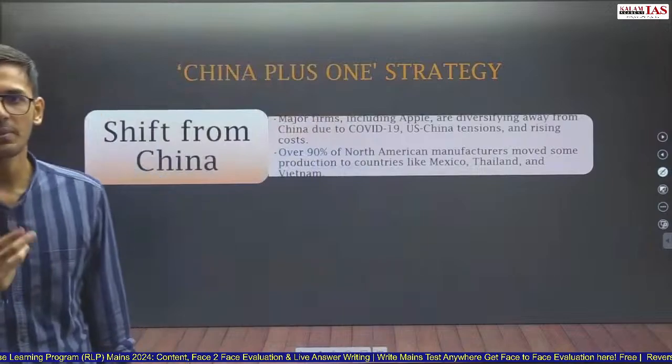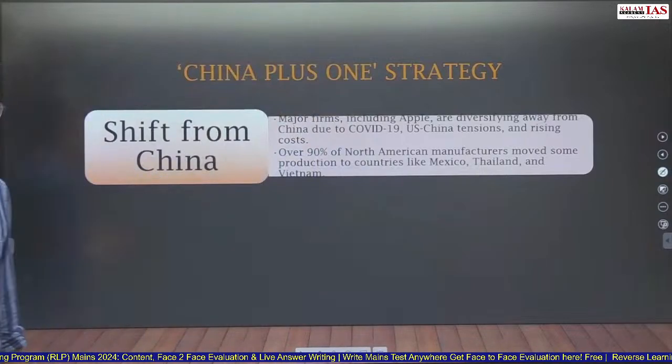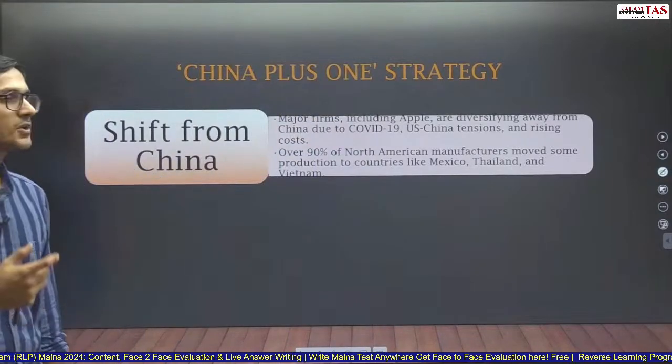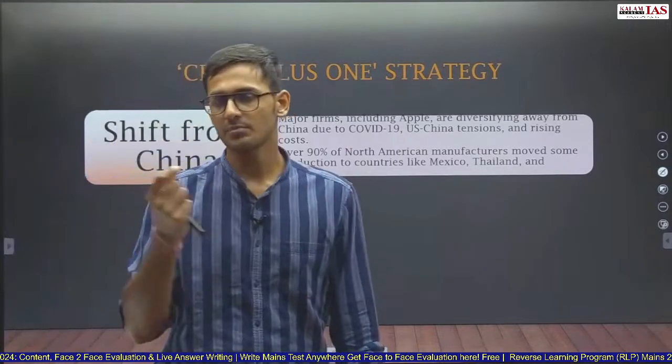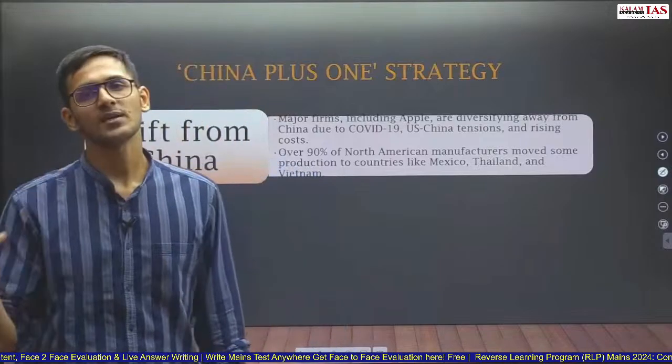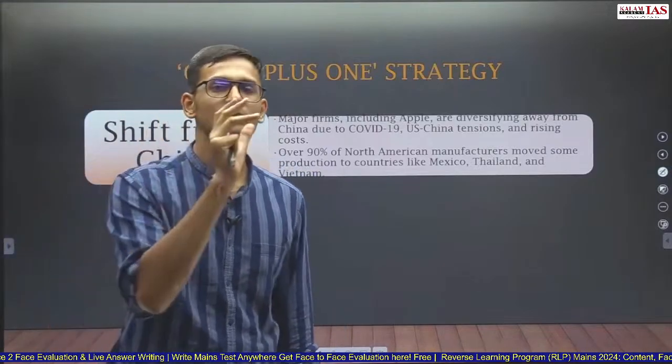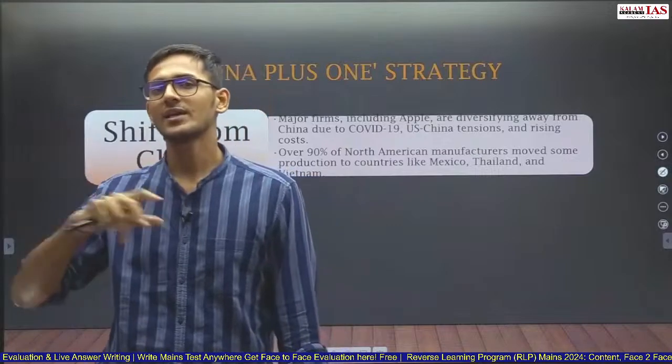Their business does not depend upon China's international relations. There are various reasons because of which China's international relations with other countries are affected, and that should not affect the manufacturer's business. So they adopt a China plus one strategy, where they have one factory in China and one more factory in any other country.